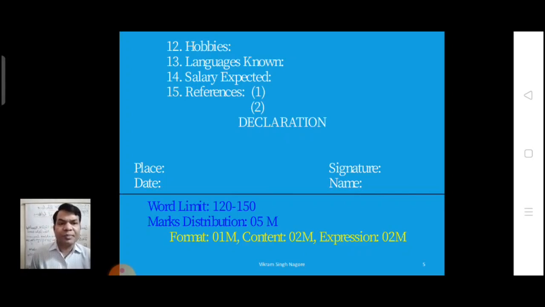Declaration is also part of your biodata. Then place, date, signature and name.